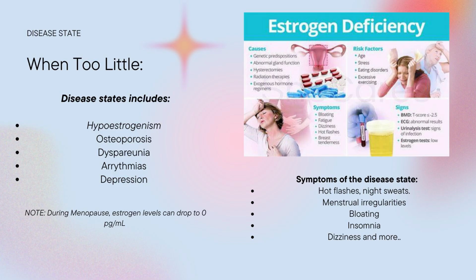It can lead to decreased bone density, increasing the risk of osteoporosis and fractures, and it also helps maintain healthy cholesterol levels, so deficiency may contribute to a higher risk of heart disease. Cognitive changes, such as memory problems and difficulty concentrating, are also linked to reduced estrogen.